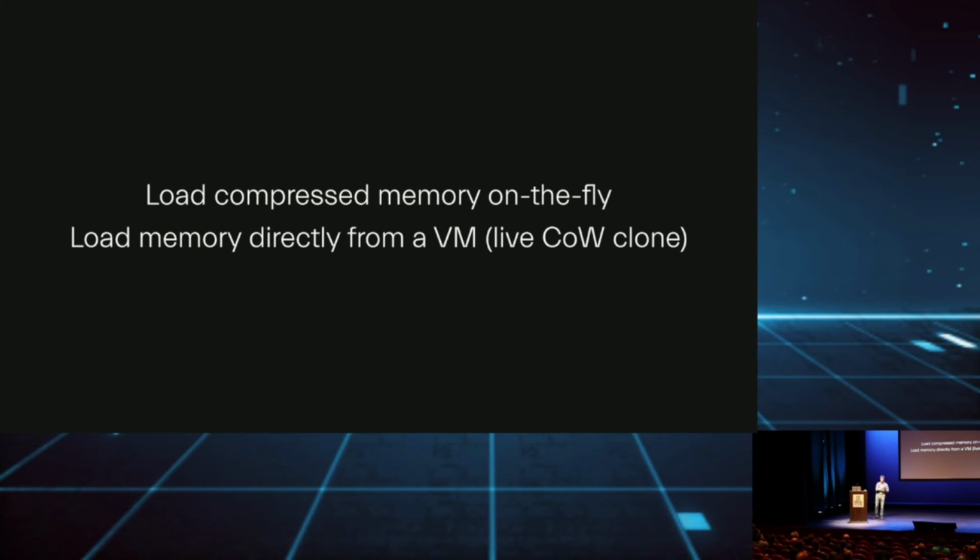Like, if a VM needs 400 megabytes to resume, then we will only load those 400 megabytes instead of 4 gigabytes of memory. And memory is very compressible. It compresses to like 10 times smaller. So for example, if you have 4 gigabytes of memory, the memory snapshot is 400 megabytes. This also allows us to create live VM clones. And if I have time, I will show you how I do this with a Minecraft server.